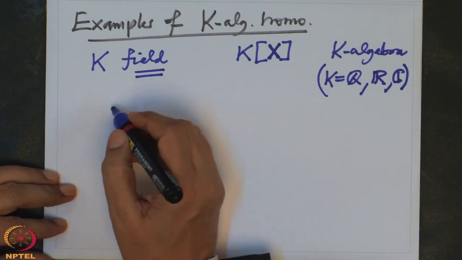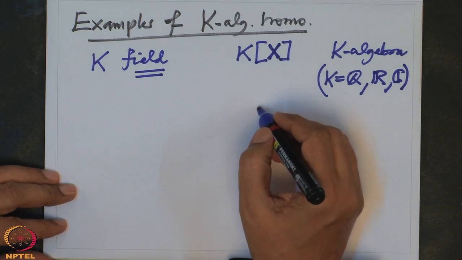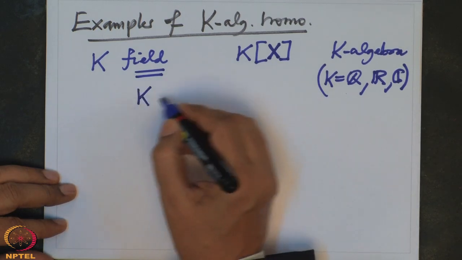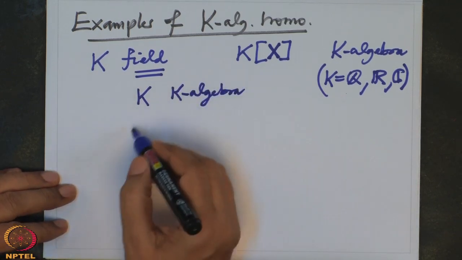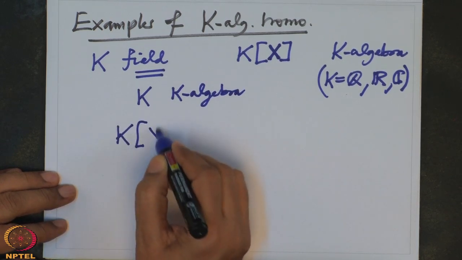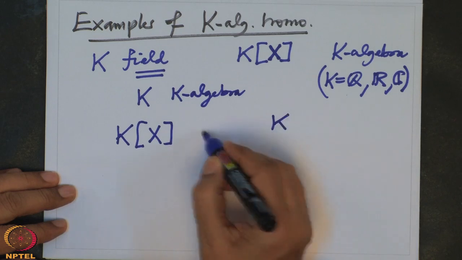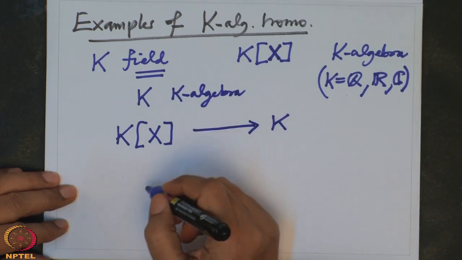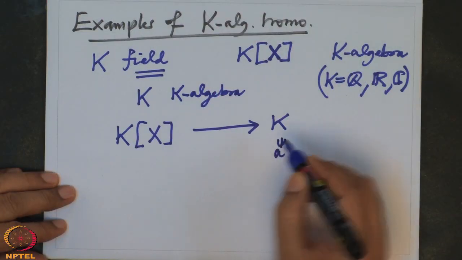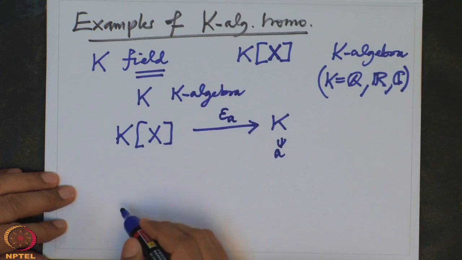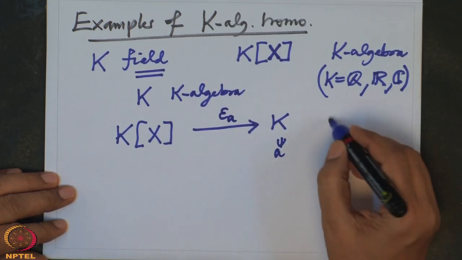And we now take K itself, which is also a K algebra, with the same scalar multiplication as the multiplication in K. So I have these two K algebras, K[x] and K, and I want to give a map between these two, which should be a K algebra homomorphism. K algebra homomorphism means it is a ring homomorphism and it is a K linear map. So given any element a in K, this epsilon a, or e a, where e is for evaluation.